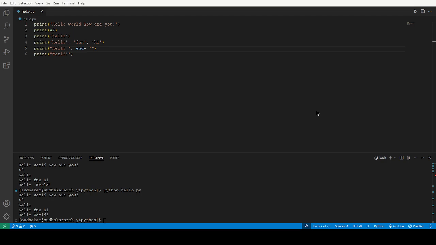In Python, to define anything we have to use a variable. A variable is nothing but where you store data. What are data types? Further I will be saying there are string data types, numbers, boolean, none, and they may have many more data types. I will be talking about them further on. Let us now understand what a variable is. How you store the data, I will show you.